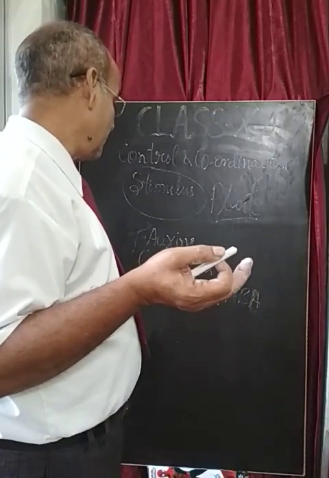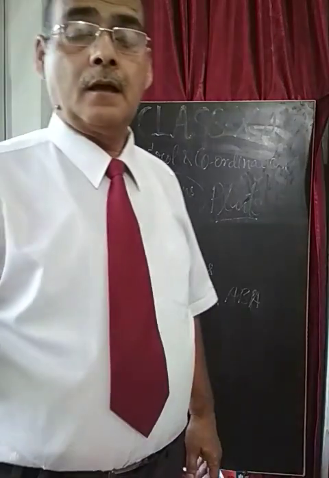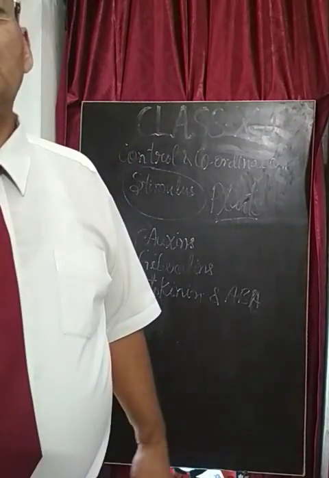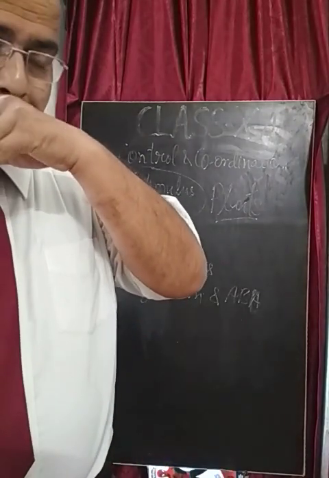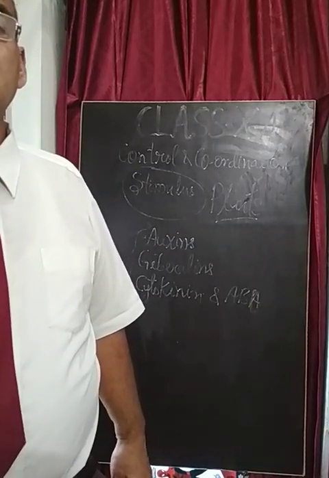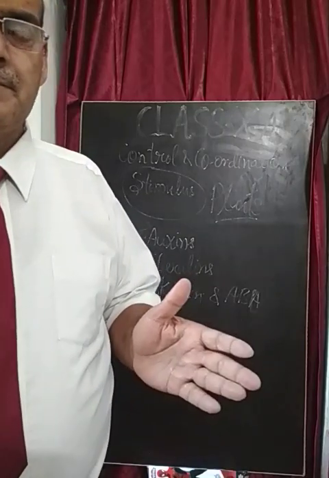So now we will discuss the different types of growth movements, the different types of movements found in the plant body. Dear students, growth movements and directional movements are the same thing.